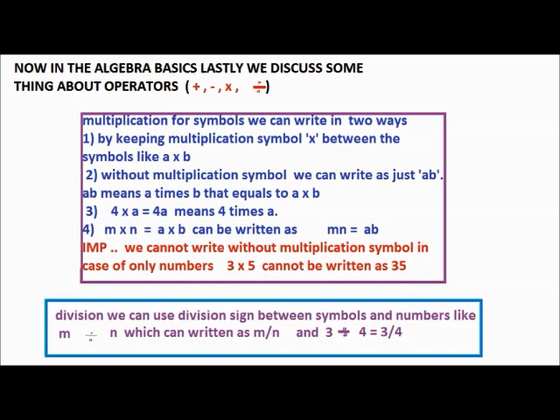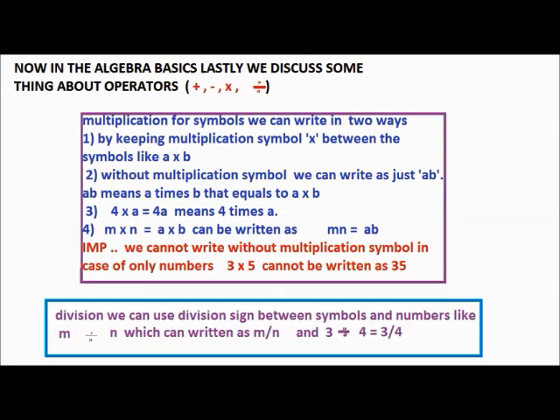In the case of multiplication, we write the equations like this: if we want to multiply x with y, then we write x times y. So we place a symbol in between x and y. And in another way, we can also write just xy. So xy means in algebra x times y.